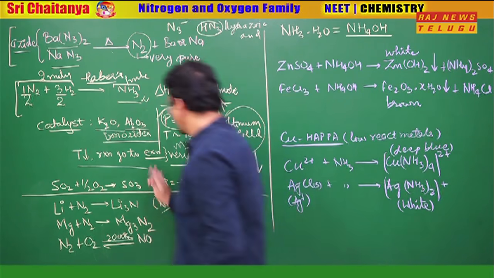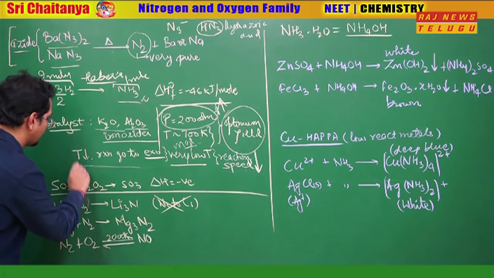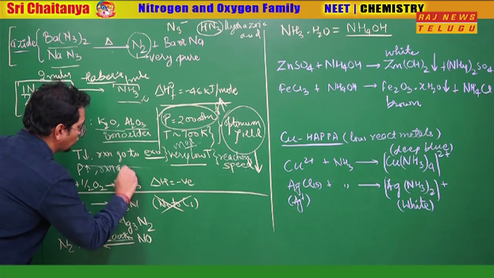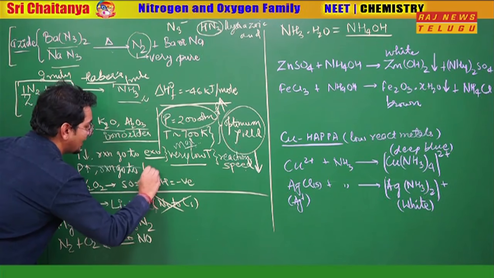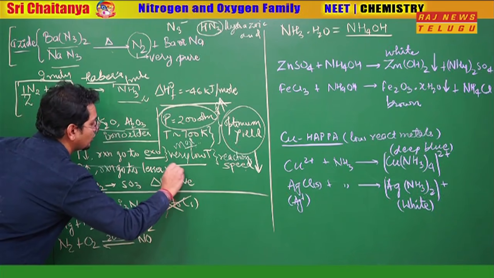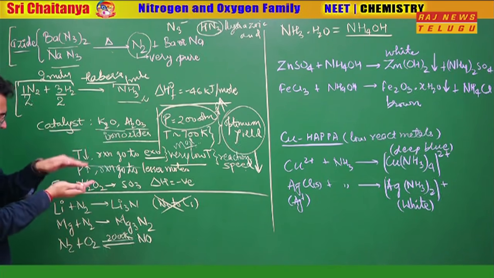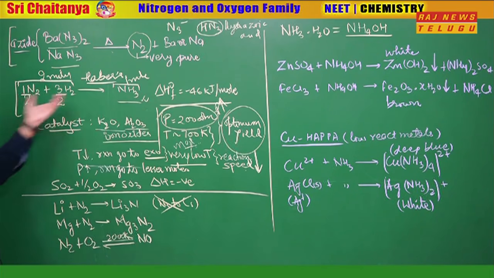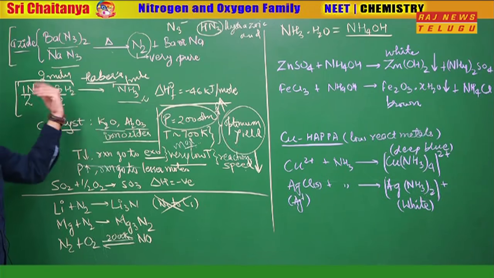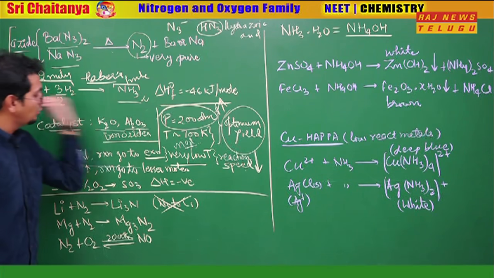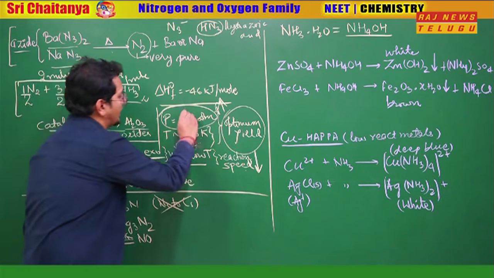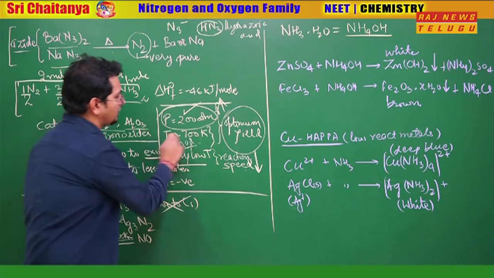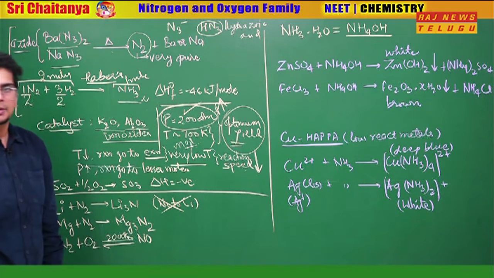If the pressure increases, the reaction goes towards the side with fewer moles, which is the right side. So at a very high pressure of 200 atm, we conduct this reaction. These are the conditions for the optimum yield of the Haber process.